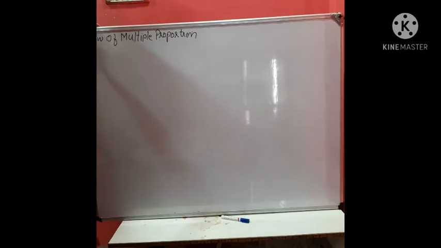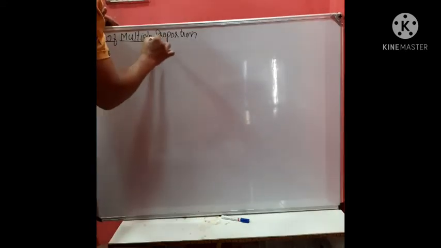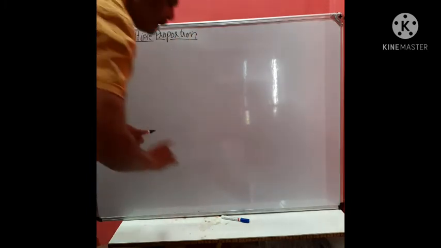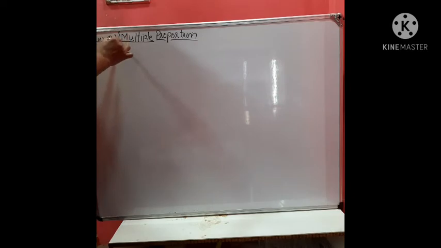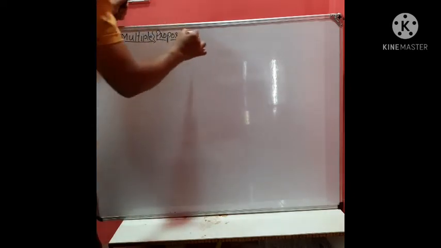Yes, student, the third law is the law of multiple proportions. Earlier we discussed constant proportion, but now here, this is multiple proportion.